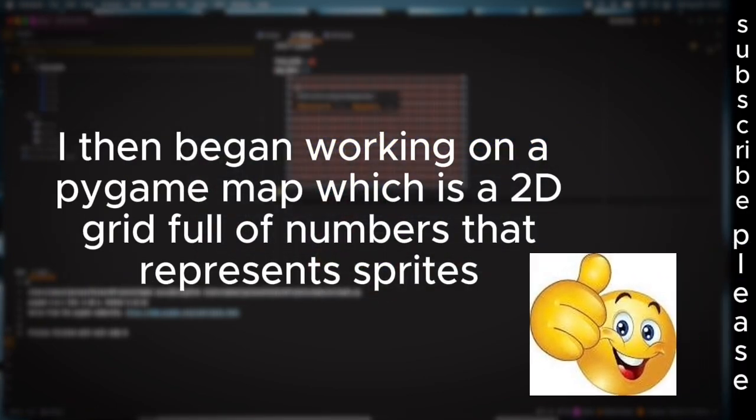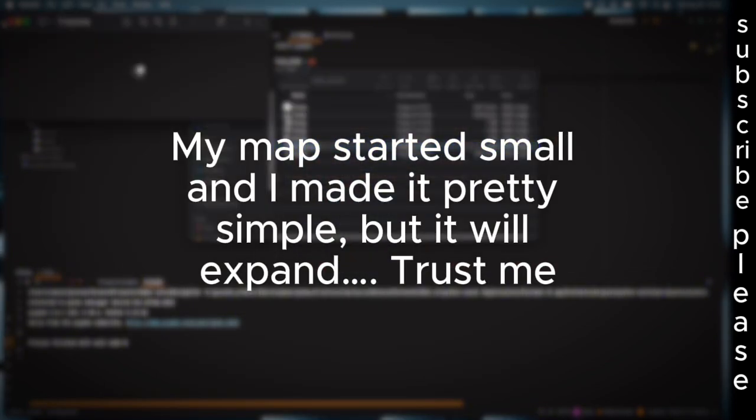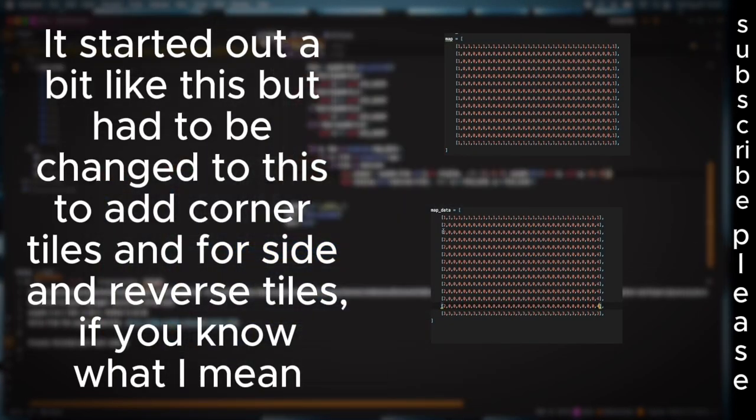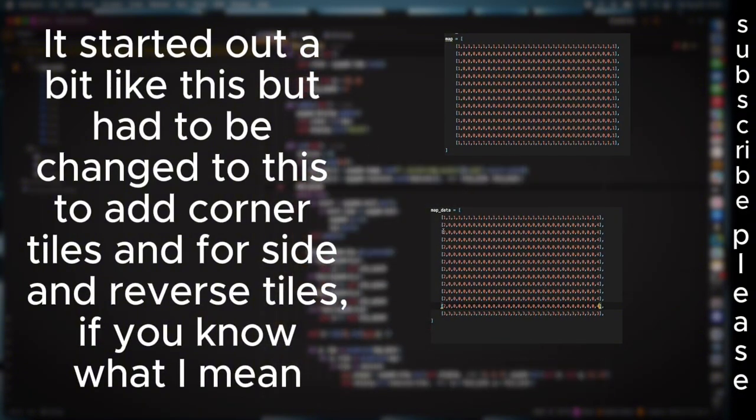I then began working on a Pygame map, which is a 2D grid full of numbers that represent sprites. My map started small and I made it pretty simple, but it will expand, trust me. It started out a bit like this, but had to be changed to this to add corner tiles and 4 sides of reverse tiles, if you know what I mean.